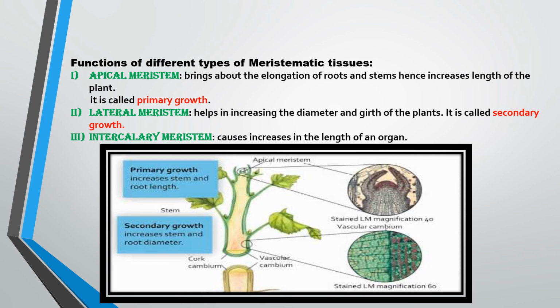So here in the picture, it has been shown how the primary growth is going on and how the secondary growth is going on. So you can pause the slide and study different tissues. These are the plant tissues only, meristematic under it, and the next, permanent tissue, we will take in the next chapter. Thank you.